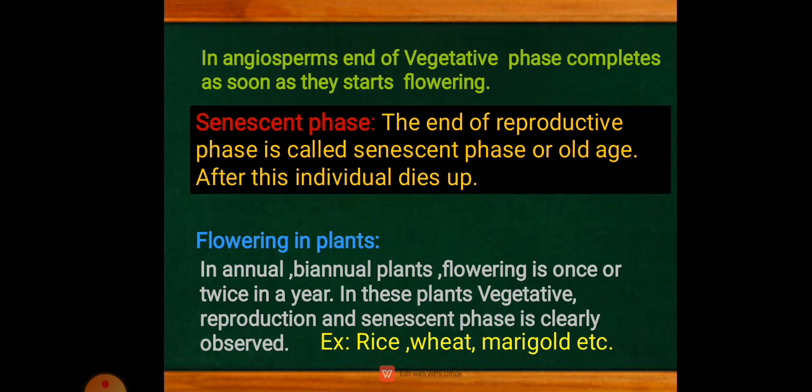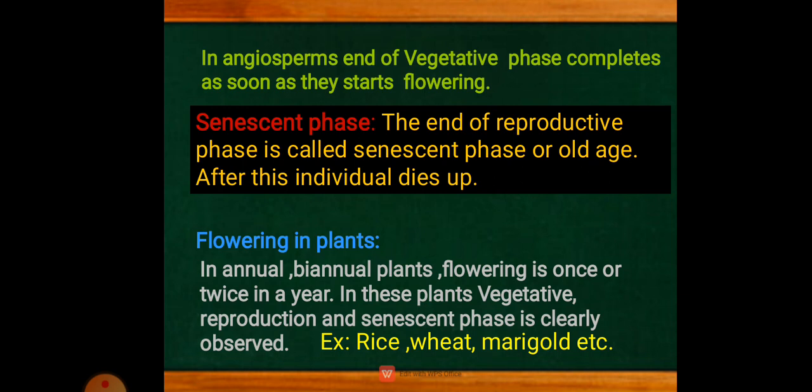Initially it is the vegetative phase. Later it turns to the reproductive stage. Now we know that it is a reproductive phase, and when that plant starts flowering or flowers start to appear, there is a certain set of plants which flower only once in their lifetime. For example wheat, rice, carrot, etc. So these all are the monocarpic plants.